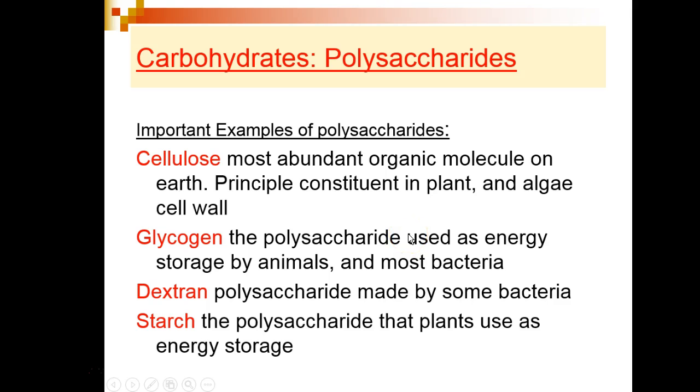Important examples of polysaccharides are cellulose, the most abundant organic molecule on Earth, which makes up the cell walls of plants and most algae. Glycogen is the polysaccharide used as energy storage by animals and most bacteria. Dextran is a sticky polysaccharide secreted by some bacteria. Starch is the polysaccharide that plants use as energy storage.